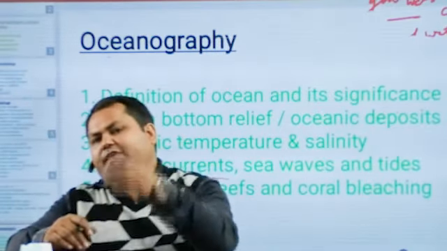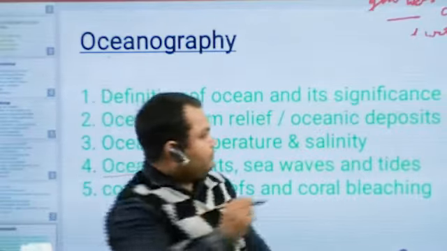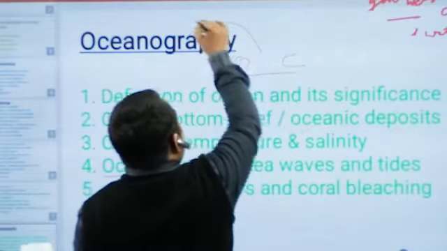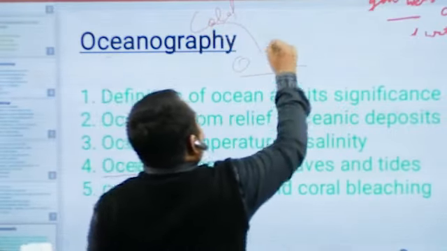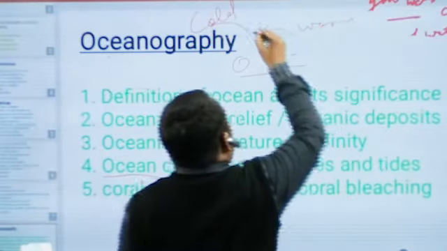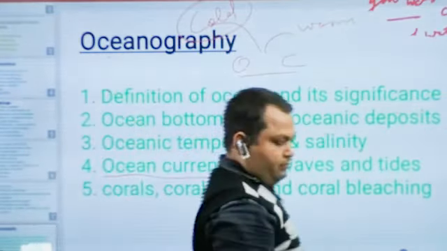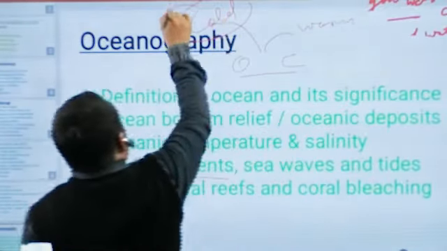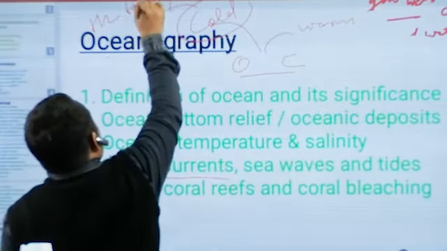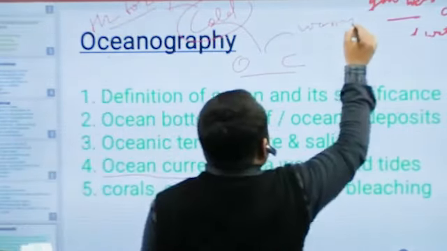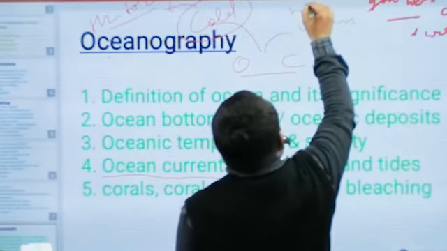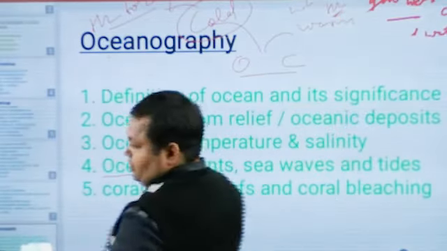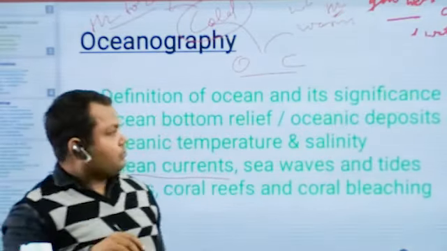There are basically two types of oceanic currents: one is cold, the second is warm. Cold oceanic currents are those flowing from higher latitudes to lower latitudes, and warm oceanic currents are those flowing from lower latitudes to higher latitudes, right?